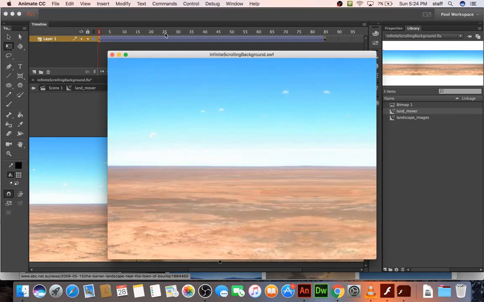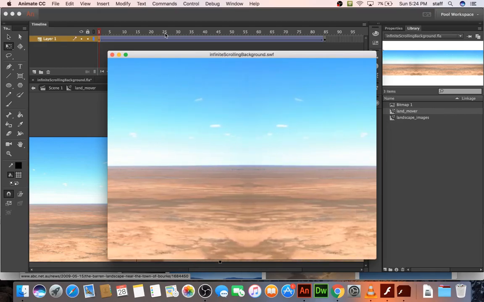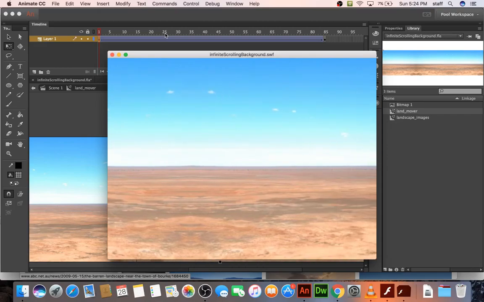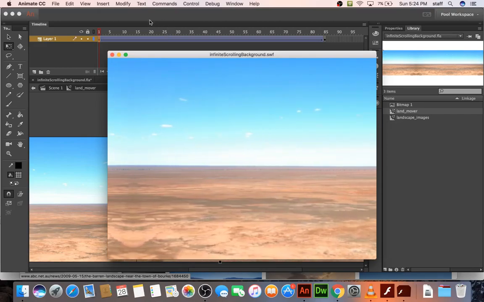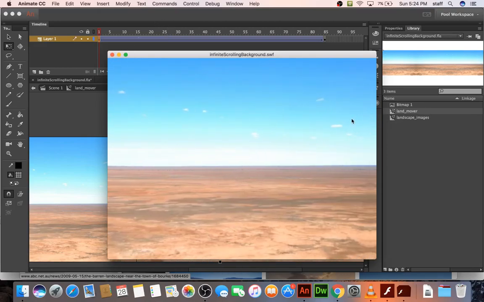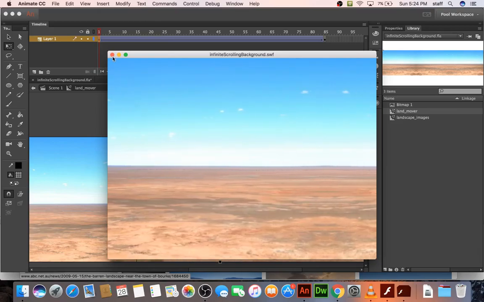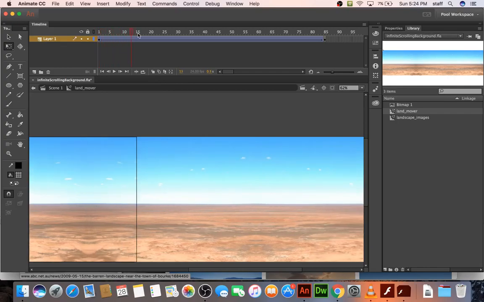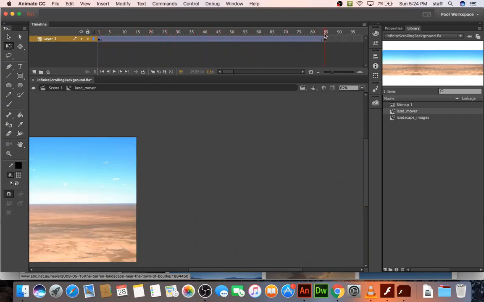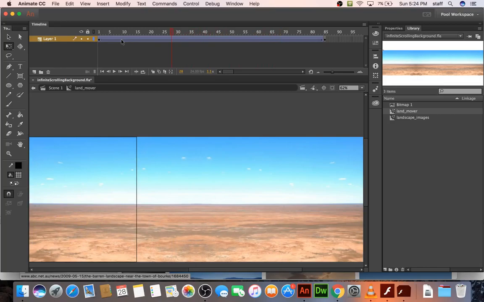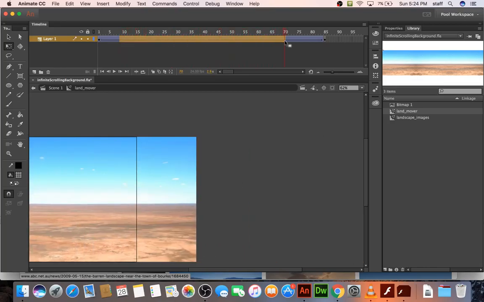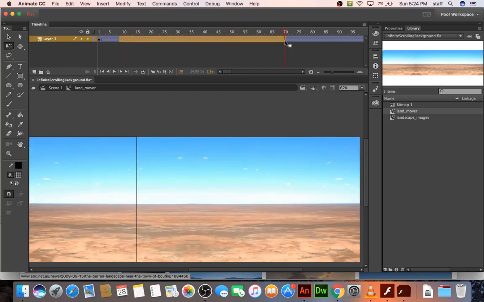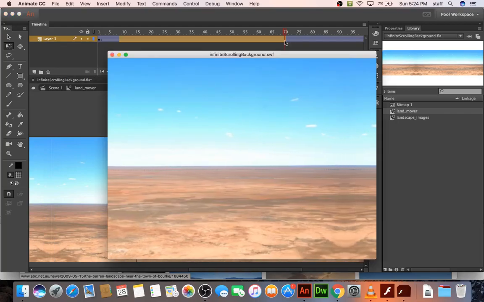Right there is where it looped. When that little cloud appears right here, that's the moment when it loops. Obviously I think that's moving pretty fast, so I would select a bunch of frames and hit F5 a couple times, and then try it again.